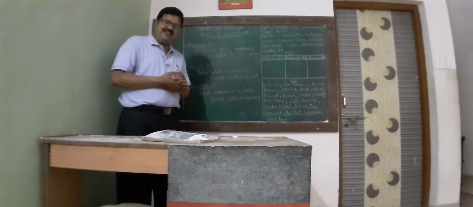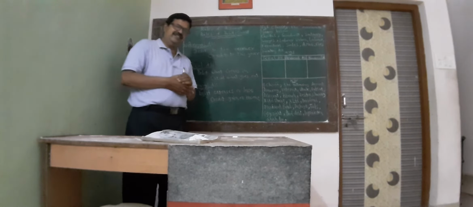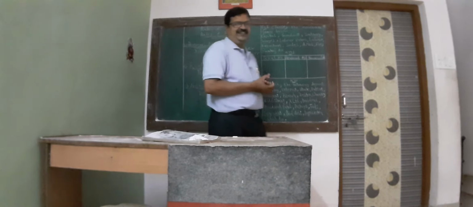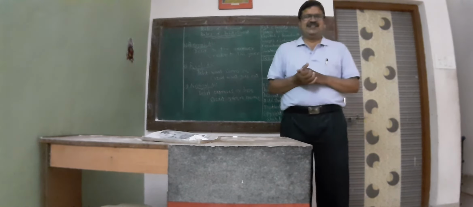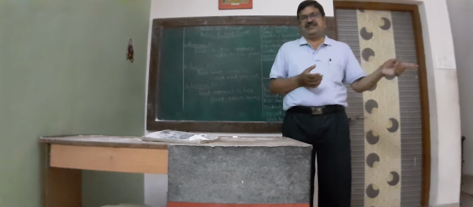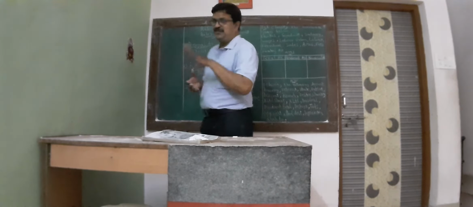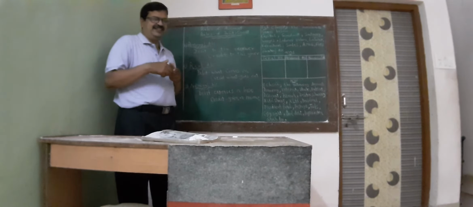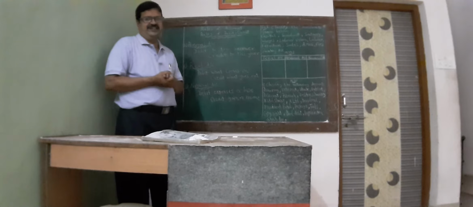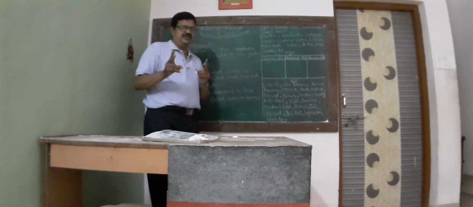Expenses and losses are always debited. Income and gains are always credited. For example, salary paid. Salary is an expense, so salary account debit. Interest received rupees 20. Interest received is income. Income is always credited.